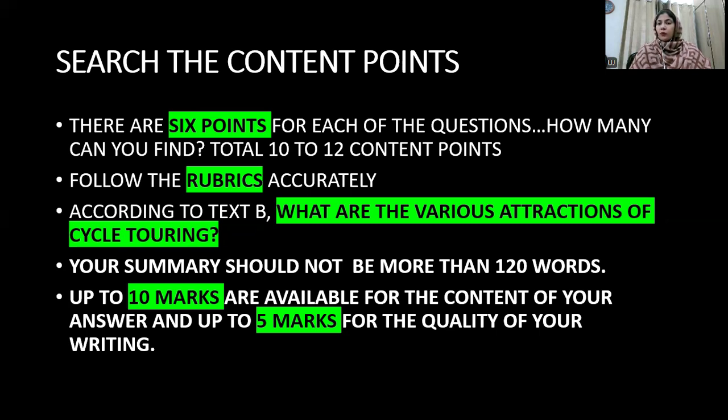I have taken this question from the past paper. I will be sharing some detail of this in the remaining slides. Your summary should not be more than 120 words. This is exactly written by the Cambridge examiner, so it does not allow you to deviate from the word limit. 10 marks are for the content, 5 marks are for the quality of writing. This is the pattern of the question from text B. I have taken it from the past paper. I will be mentioning the year also.